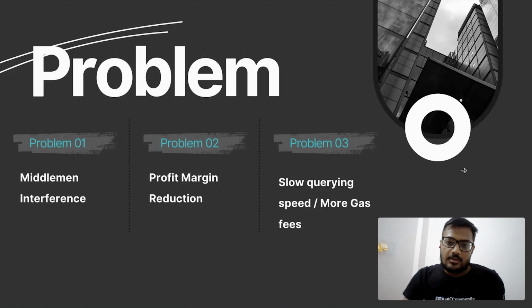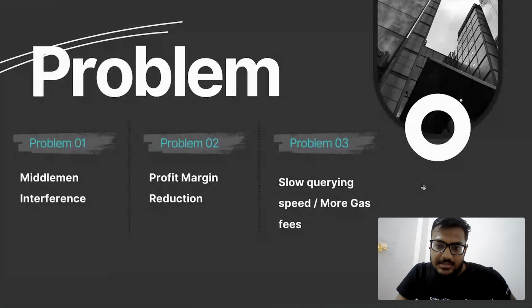If I talk about the third problem, previously I used the subgraph in my project, but I was facing slow data indexing. So that's why I use Substreams, and of course, higher gas fees are also a problem.